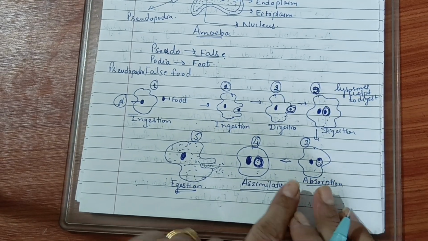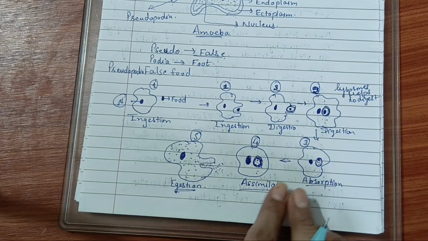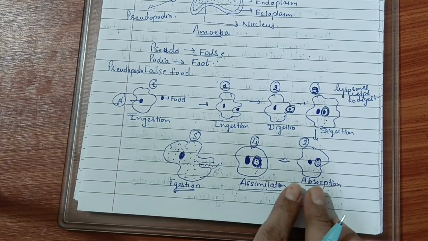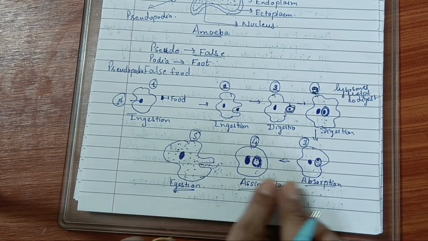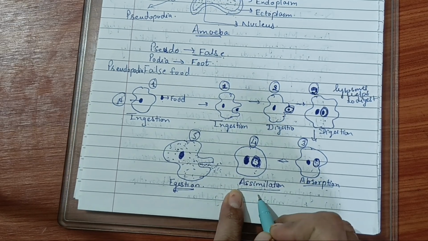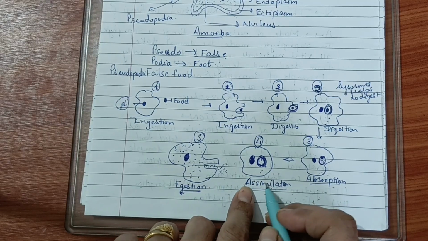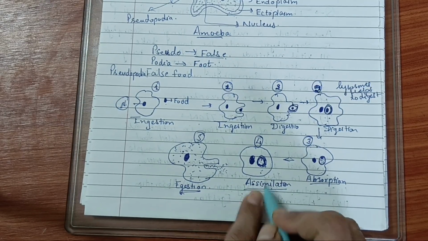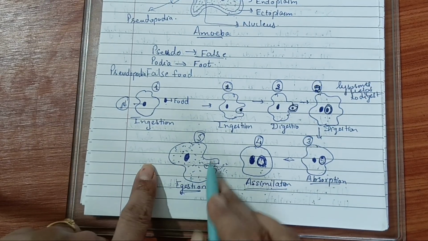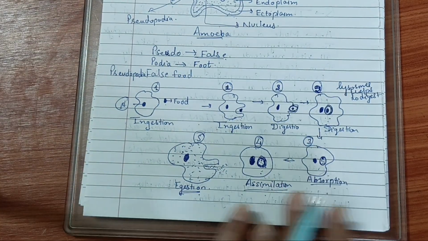After absorption, these absorbed nutrients will be used for energy generation. Here is the assimilation. All metabolic activities depend on this energy. So number 4 is assimilation, and after that number 5, last, excretion, right? You can draw it into the steps.